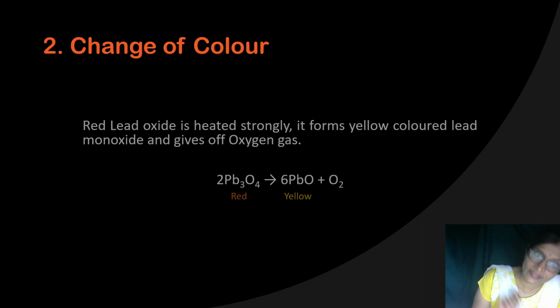Copper carbonate is green in color, and when it is heated, it converts into copper oxide and carbon dioxide. Due to the formation of copper oxide, the color changes from green to black. Because copper carbonate, which we have taken initially, is green in color, and when it is heated, it is converted into copper oxide, which is black in color.